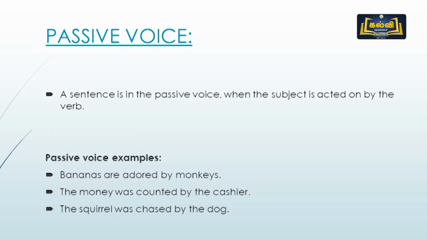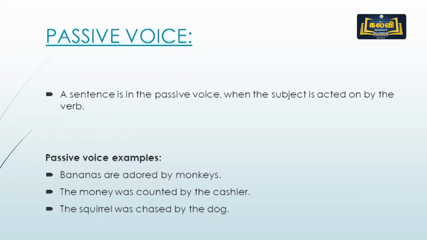Now talking about passive voice. How are we going to change the active voice sentences into passive voice? A sentence is in the passive voice when the subject is acted on by the verb. That means the doer of the action is not given much importance, whereas the action done is given great importance. Now we spoke about monkeys in active voice, right?